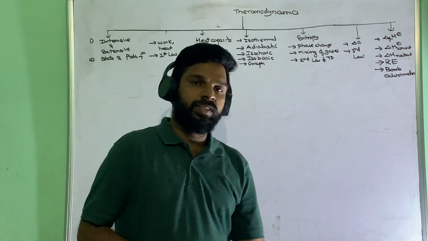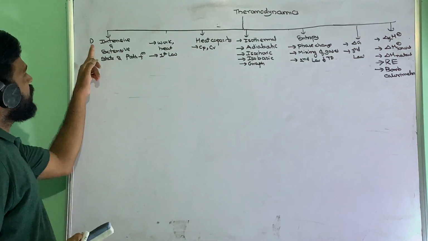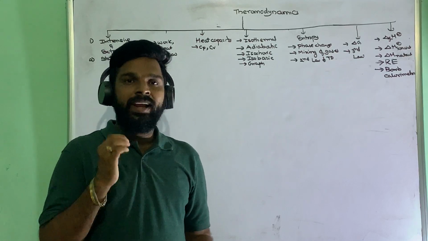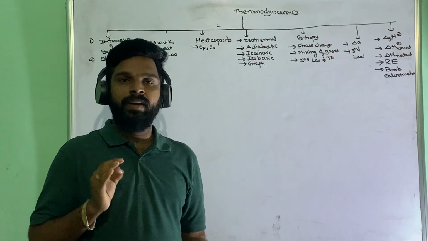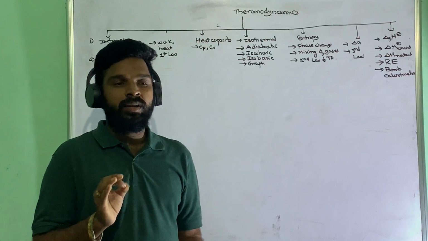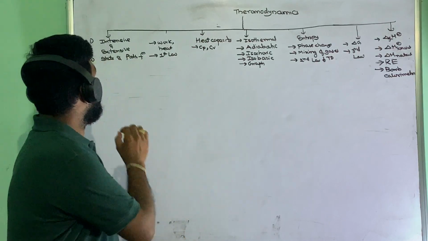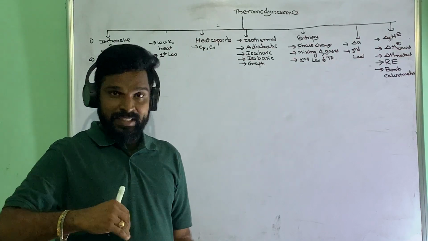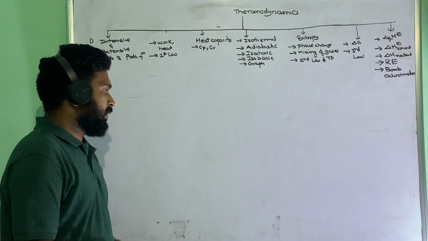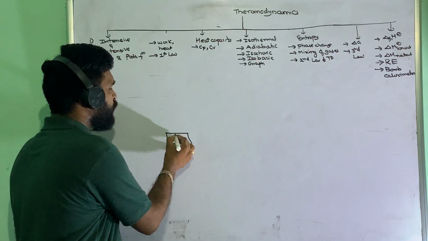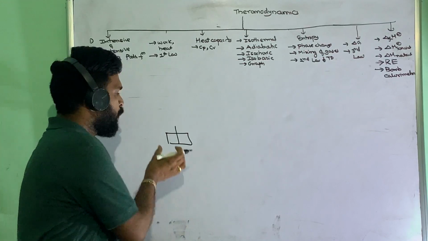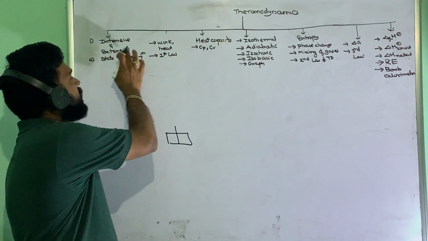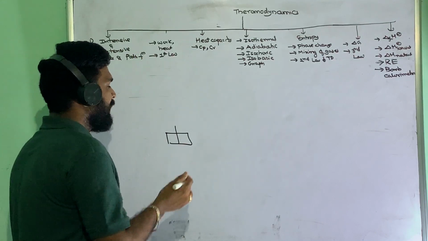Okay. So the first thing we have is intensive property and extensive property. So what are intensive and extensive properties? Intensive properties are independent of the amount of substance, so they cannot depend on the amount of substance, and extensive properties depend on the amount of substance. So how do we know whether it depends or is independent? If you take any substance and divide it into two parts, and the property changes, then it is an extensive property. If the property remains constant, that is the intensive property.